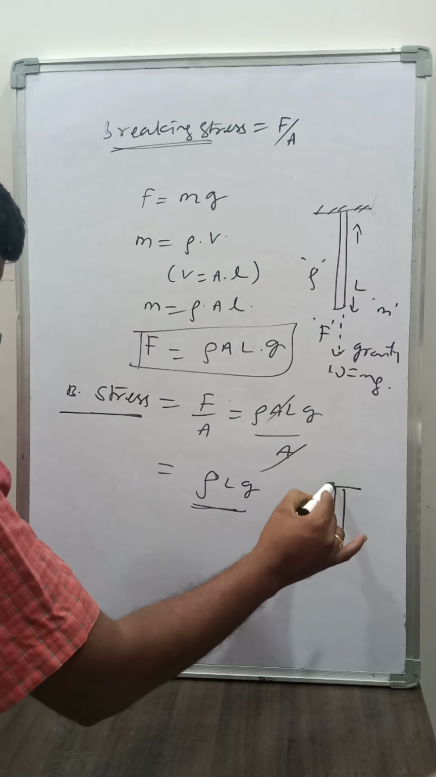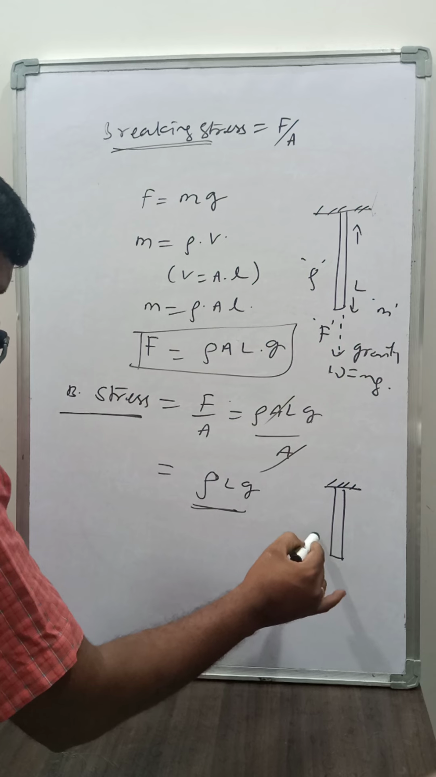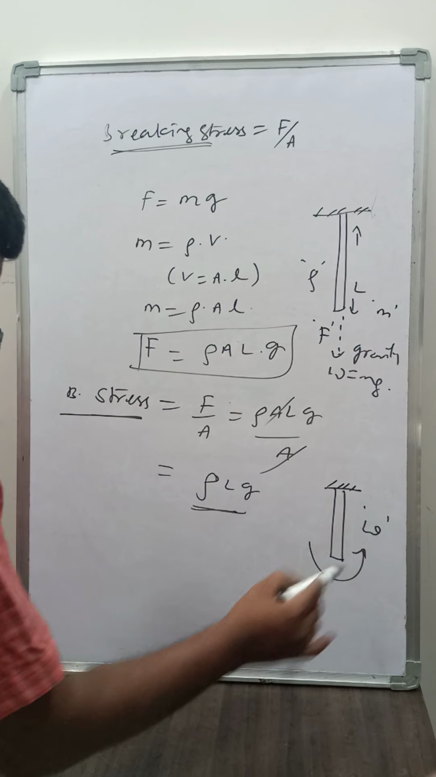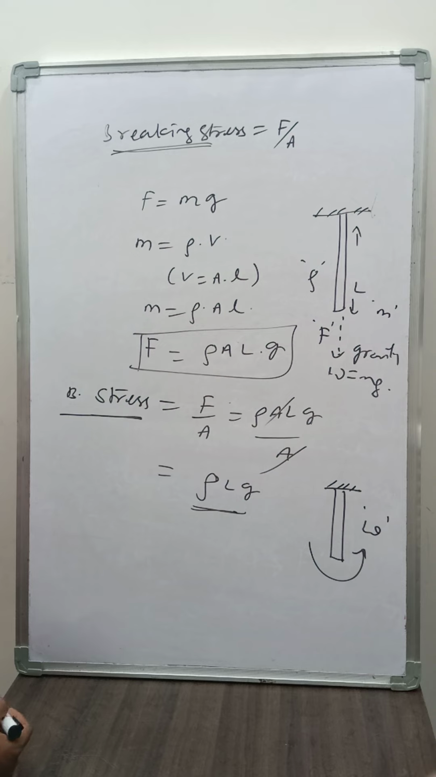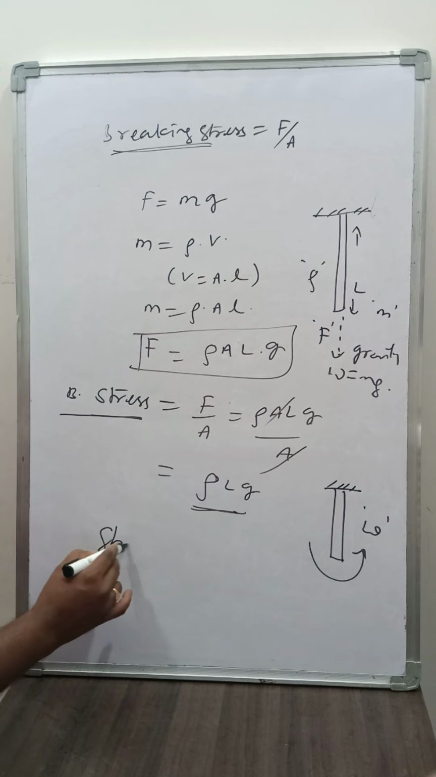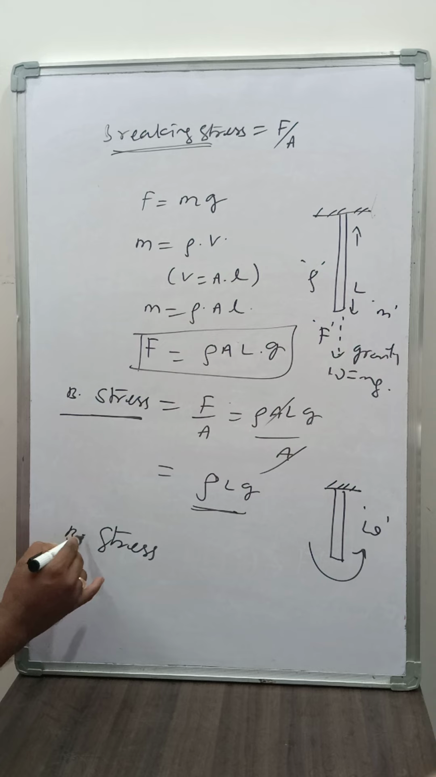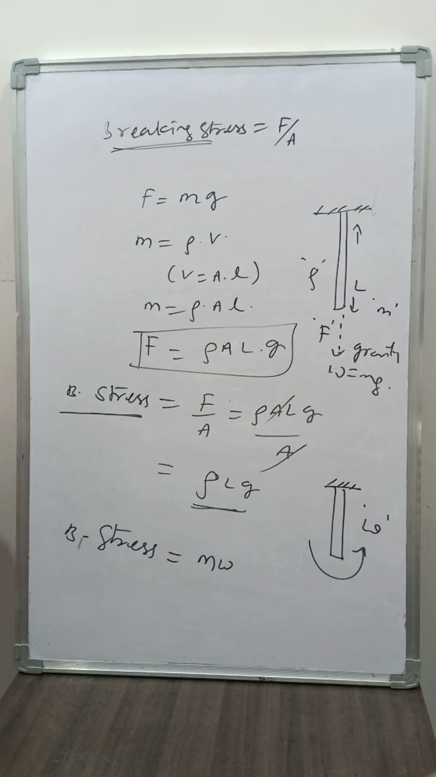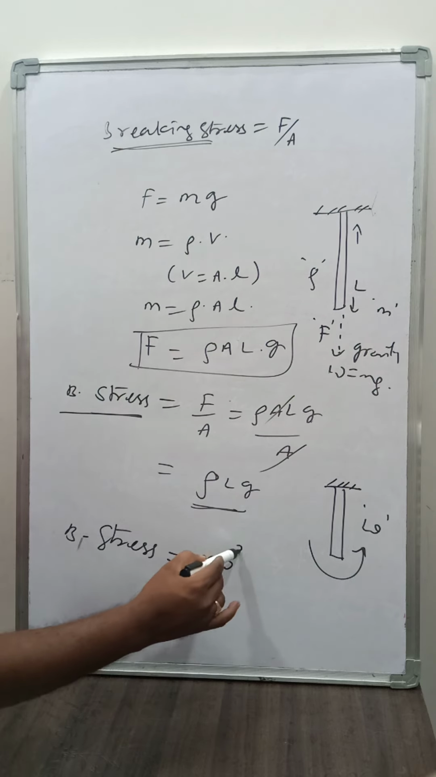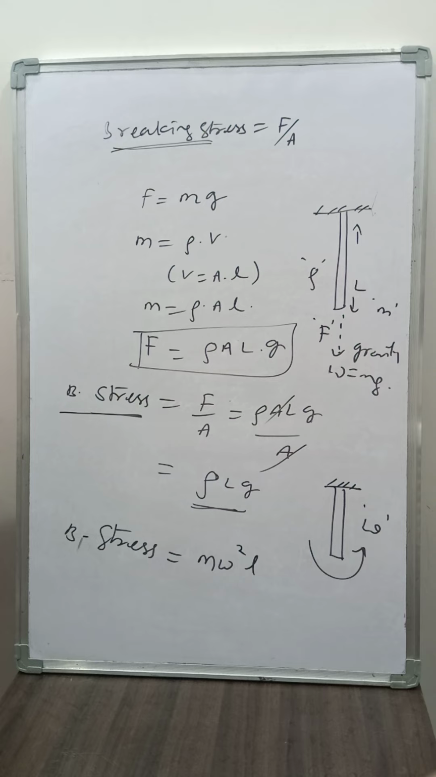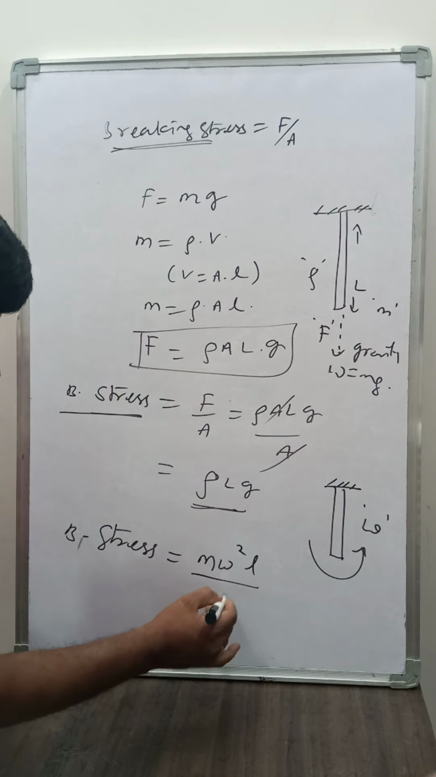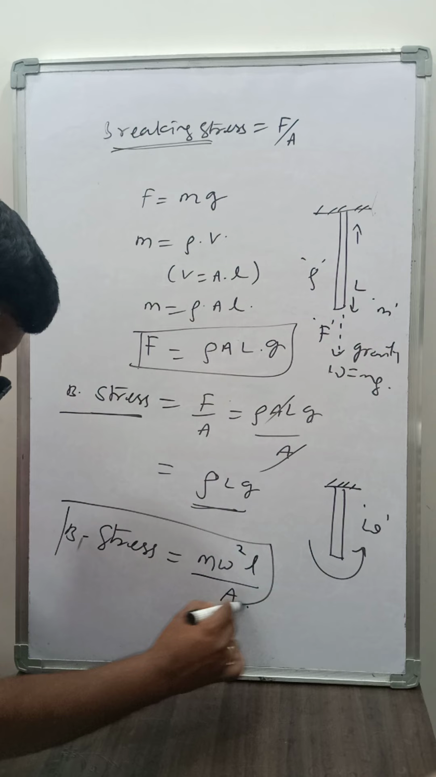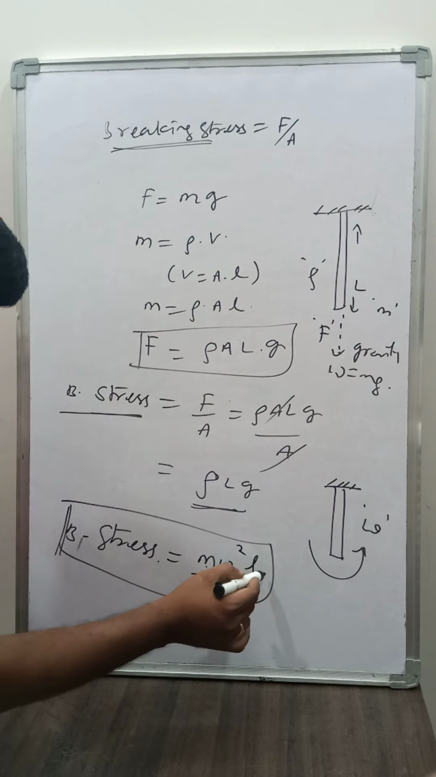Okay, this wire is rotating horizontally with the angular velocity omega. Therefore the breaking stress is equal to m omega square L, and the area is A. So we can say that breaking stress is equal to m omega square L by A.